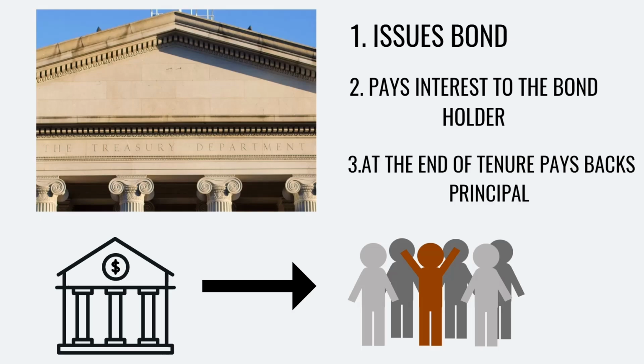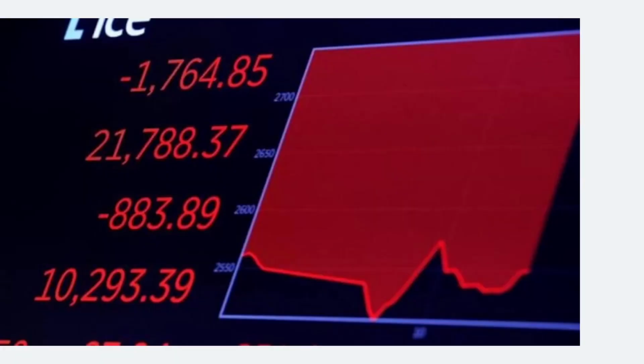So let us see how big the bond market is, and what is the share held by the US itself in raising the funds. The first thing which is going to happen in case of default is that it is going to hit the bond market very hard and it is going to crash. Not just the bond market, it will have a ripple effect on the equity market as well, and markets across the globe.